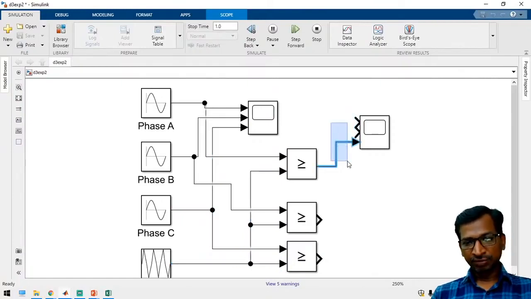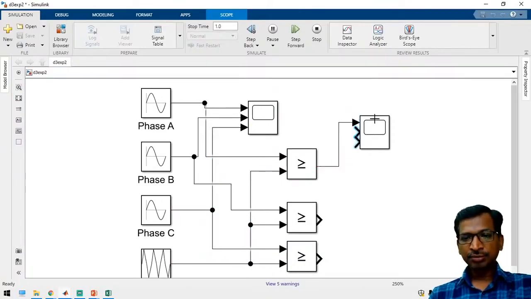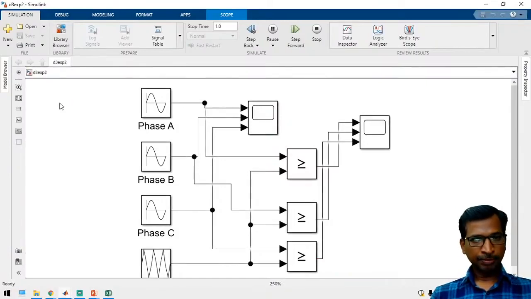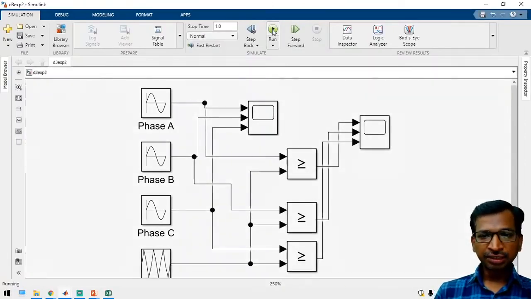These will give you the different PWMs. Now run the simulation.